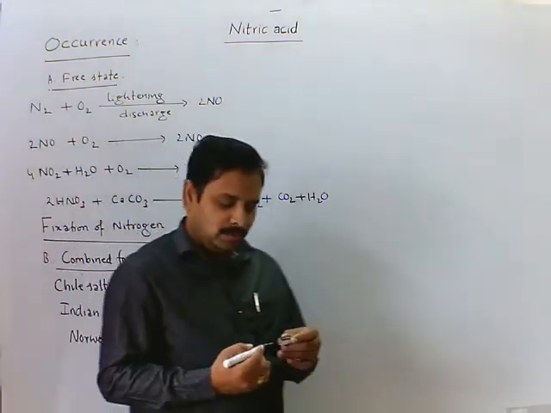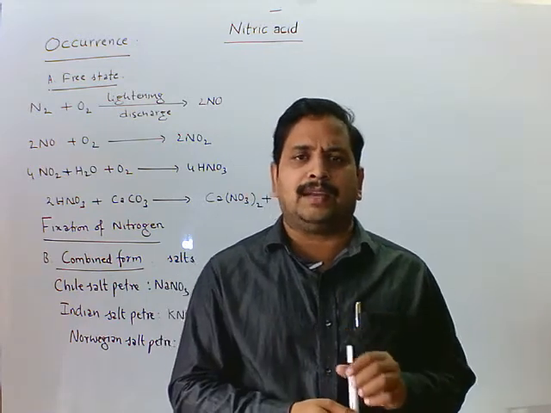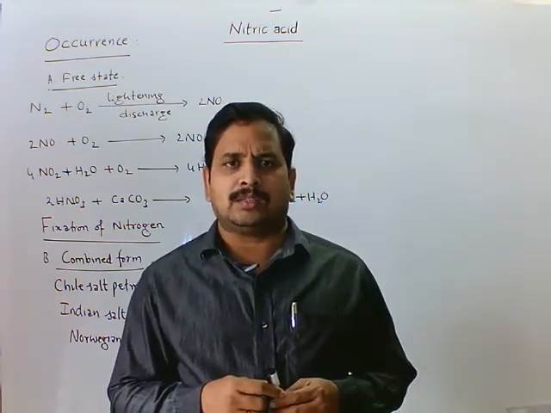This is about the occurrence of nitric acid in free state from the atmosphere and in the form of salts.